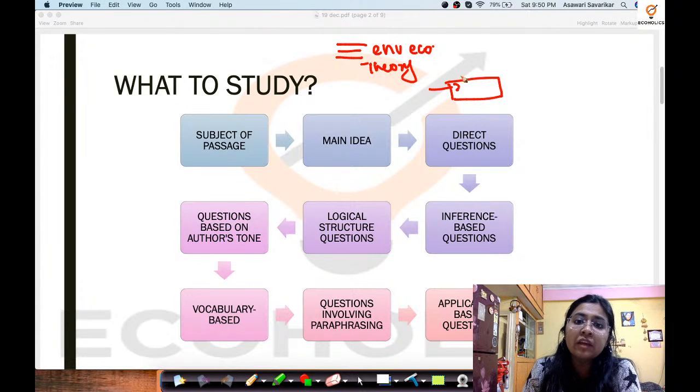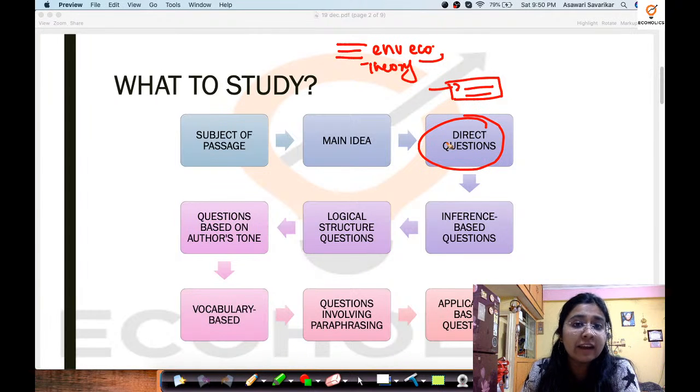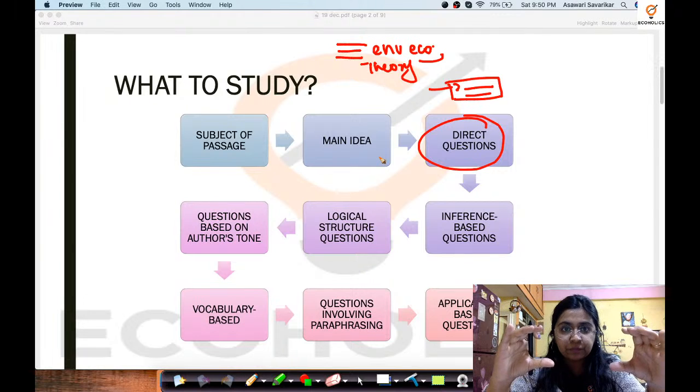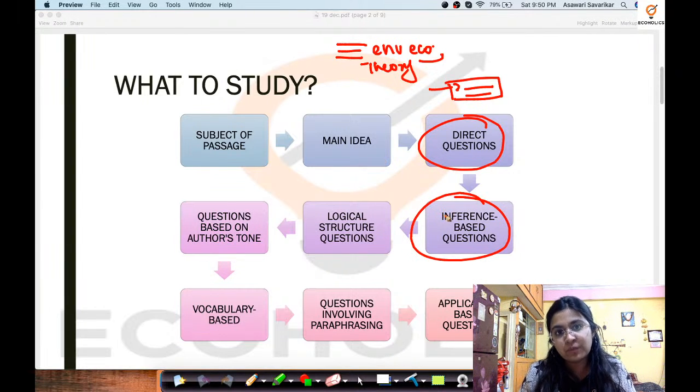They might reverse the order of phrases, play with the language, and then ask you the question. Unlike the direct questions, that question will not be directly seen by you in the passage, but you have to understand that it belongs to that same passage. So those are inference based questions.